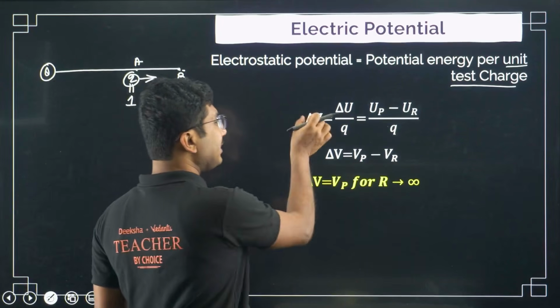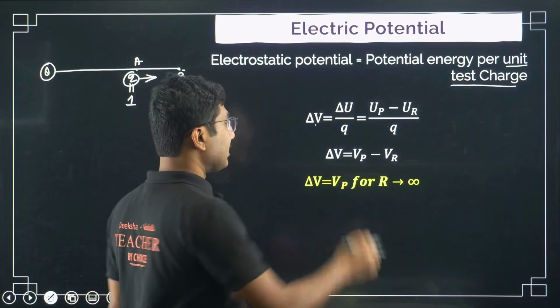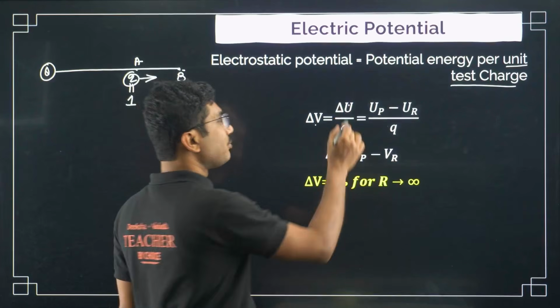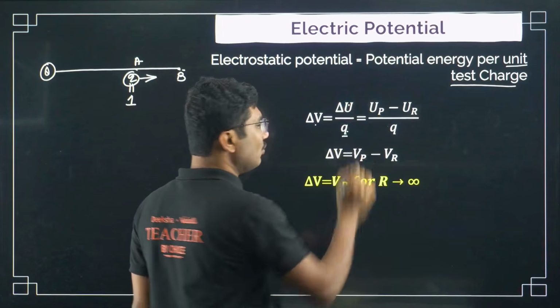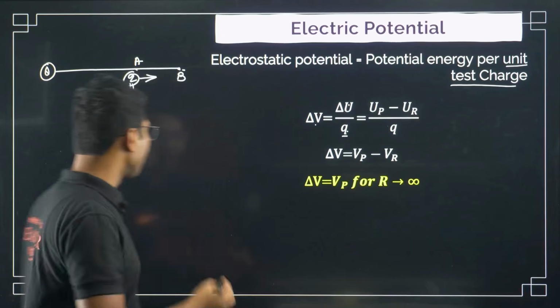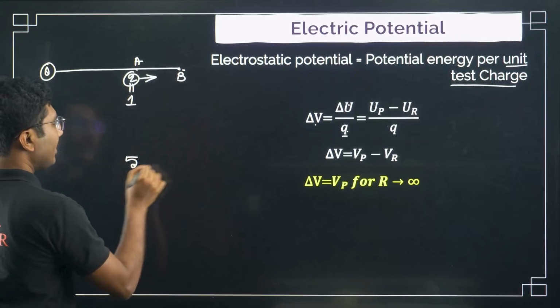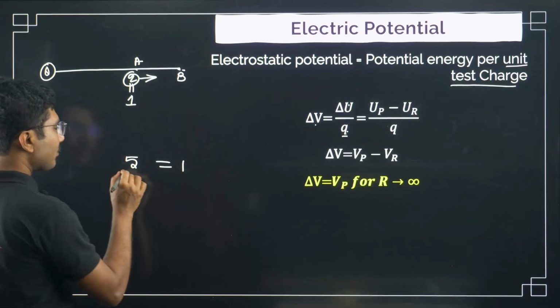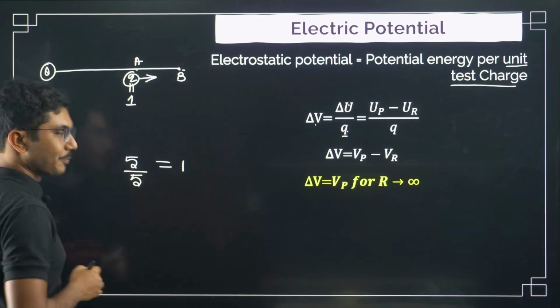Okay, so change in potential energy per unit charge. You have to divide that change in potential energy by Q. To make that charge 1, what do you have to do? Suppose I want to make 5 equal to 1. How can we do that? We have to divide it by the same number.